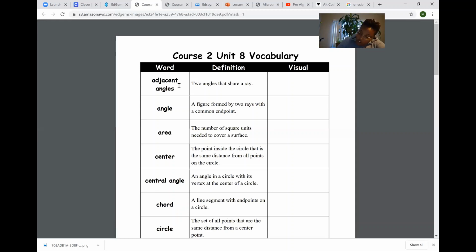Now, I'm gonna draw an angle. You guys know what an angle is, so I'm just gonna draw an angle. Make my angle tiny. A figure formed by 2 rays. I got 2 rays. If you didn't know what a ray was, I got 2 of them. That's a ray, and that's a ray. With a common endpoint, which is that it's a vertex, which you'll learn as you keep going.